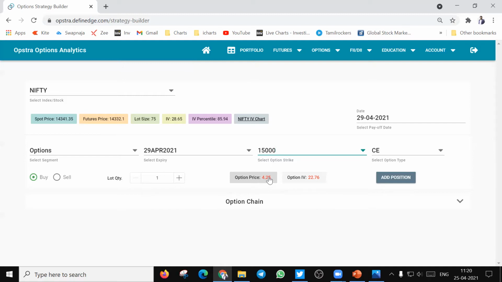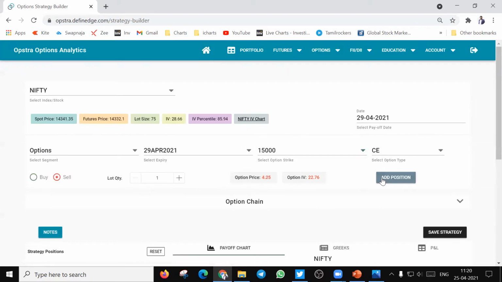But again, in case you want to sell it, you will need a higher margin, which you should be aware of. Now what I do is I sell one quantity of out of the money 15,000 call option, and I say add position. And now I will want to sell one out of the money put option, for which I would select 13,500 PE.